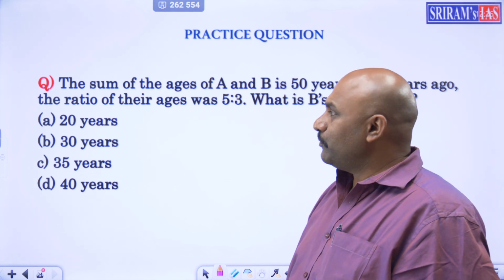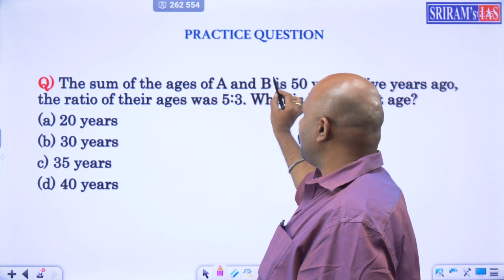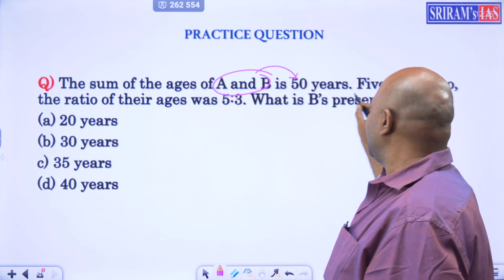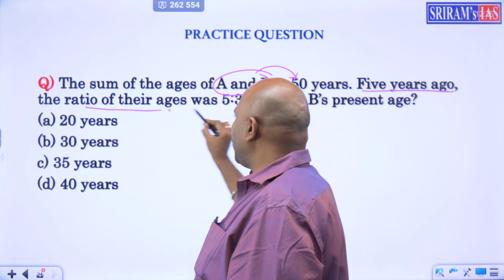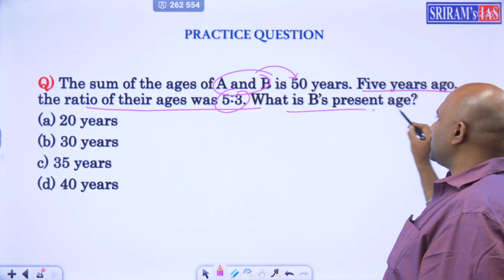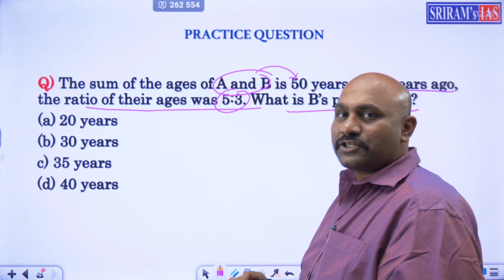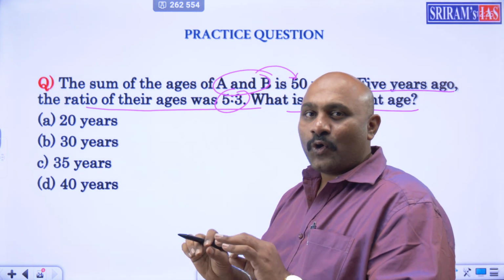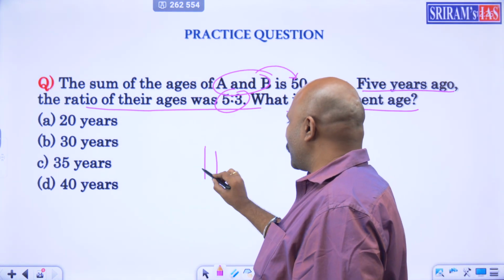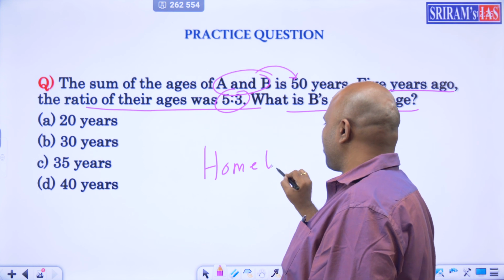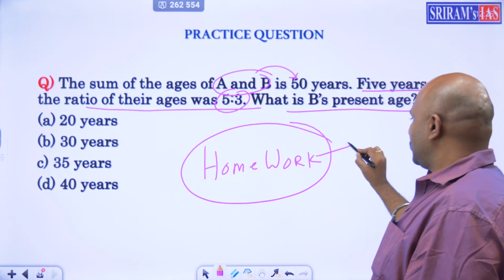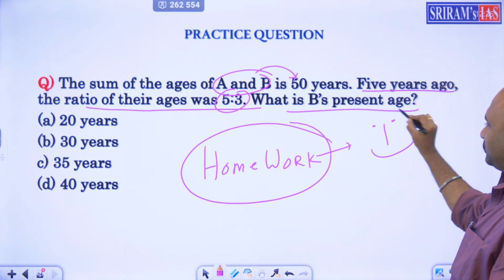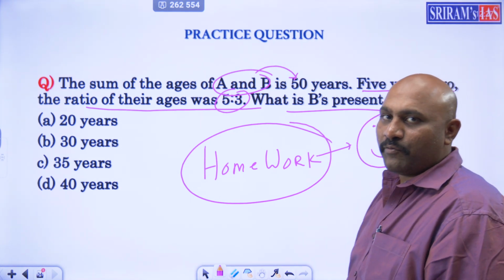This problem, look at this. The sum of the ages of A and B is 50 years. 5 years ago, the ratio of their ages was 5:3. What is B's present age? This question will be your homework question for you. So homework question. Work on it. Find me what's the answer.